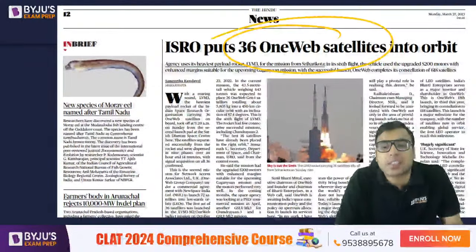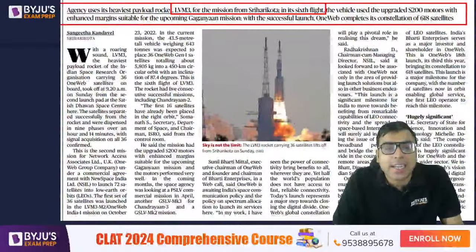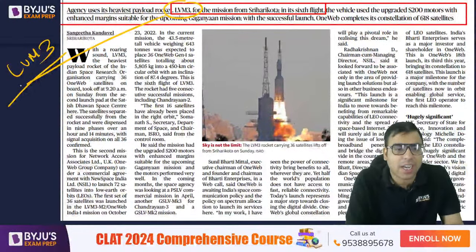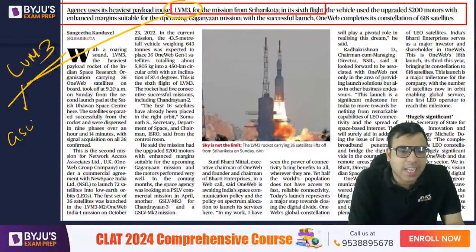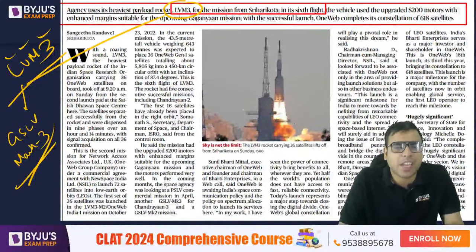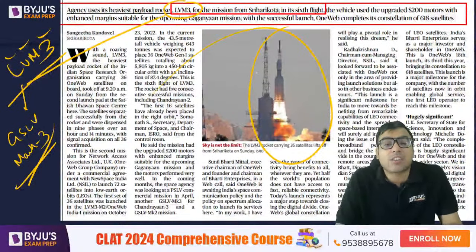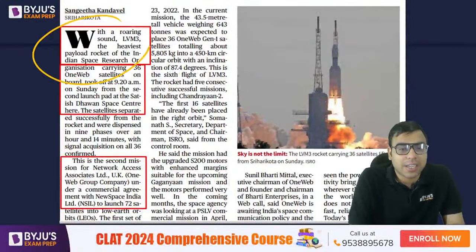ISRO puts 36 OneWeb satellites into orbit, and it has used the LVM3 launch vehicle. Earlier it was called GSLV Mark 3, right? Now it is called LVM3, Launch Vehicle Mark 3, is its name, okay? On this rocket, 36 OneWeb satellites were launched, okay?